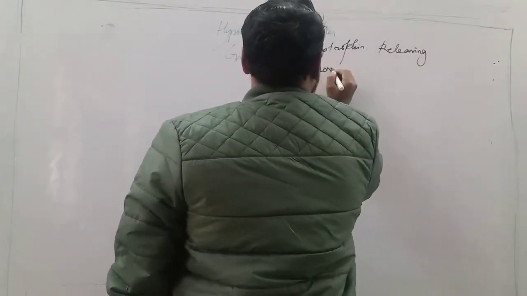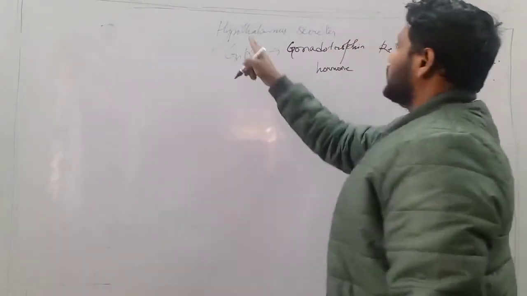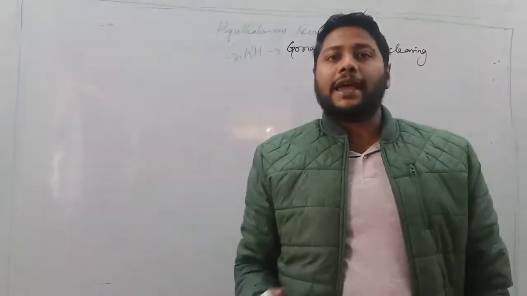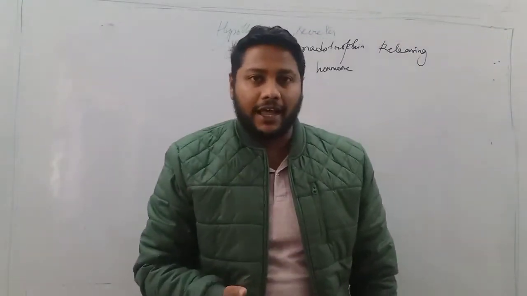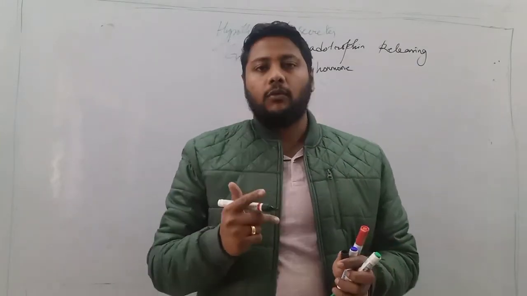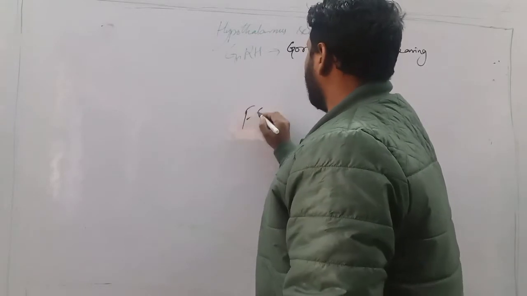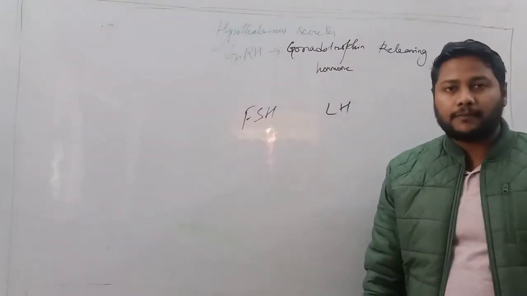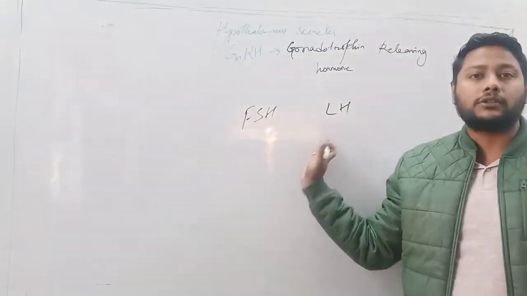Okay, the hypothalamus secretes GnRH. This acts on the anterior pituitary gland and results in the formation of 2 gonadotrophins. What are those 2 gonadotrophins? We have the follicular stimulating hormone and the luteinizing hormone. Right? These are the 2 gonadotrophins.